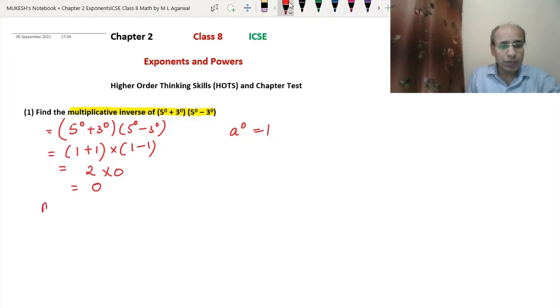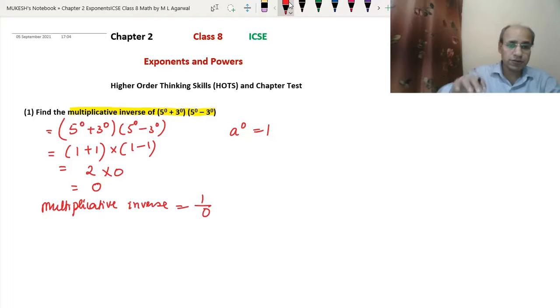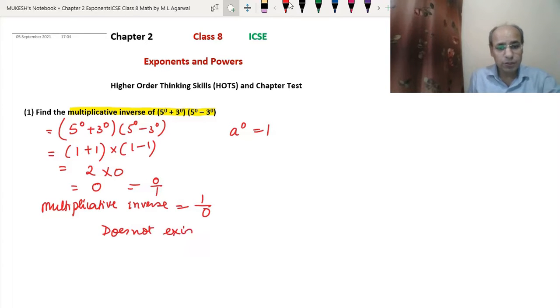Now the multiplicative inverse will be 1 upon 0, because we just reverse the number. 0 means 0 upon 1, so the inverse will be 1 upon 0. And we know that we cannot divide anything by 0. If we divide anything by 0, that means it will be infinity. So we will write that the multiplicative inverse of that number does not exist.